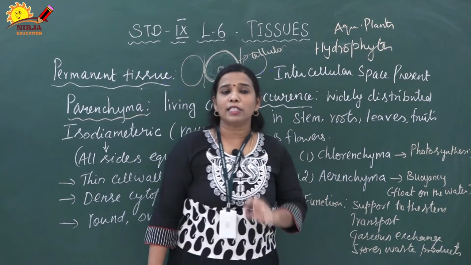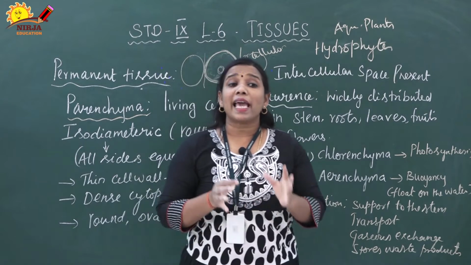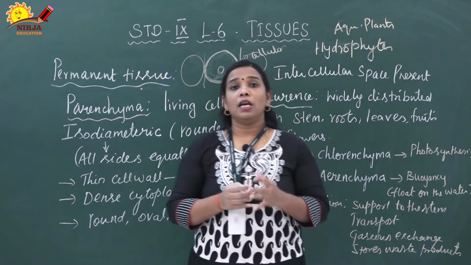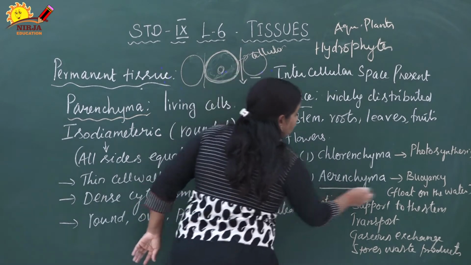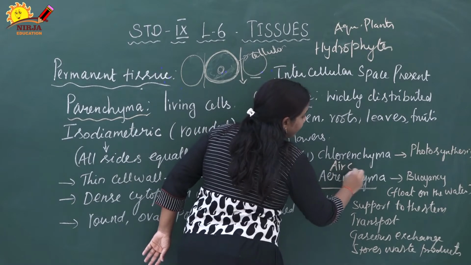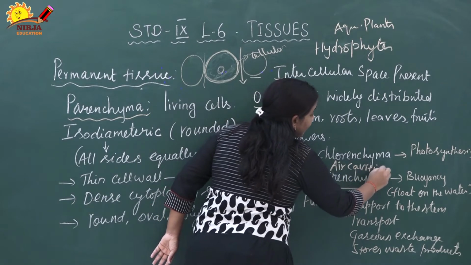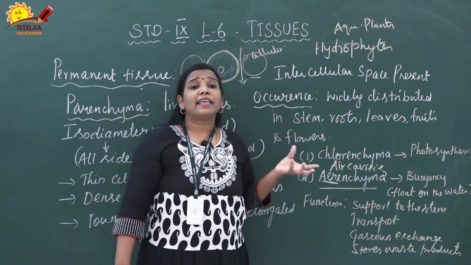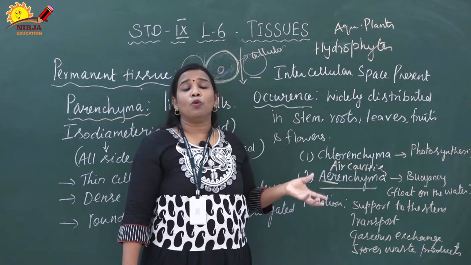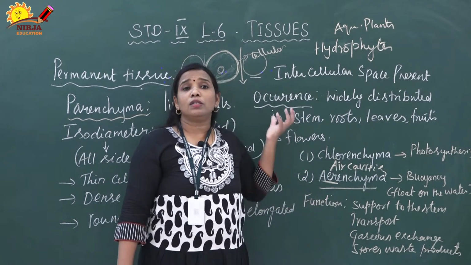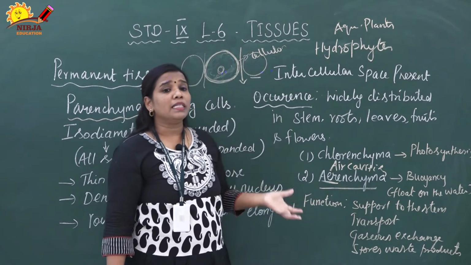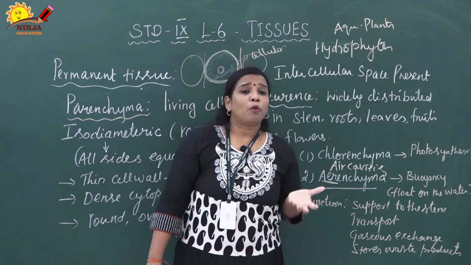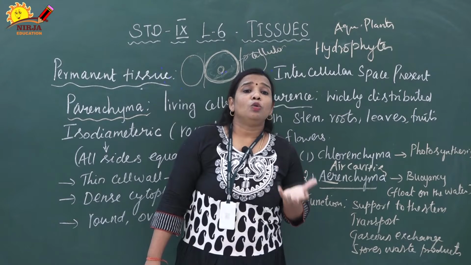In aquatic plants or hydrophytes, a large air cavity is present. So what is the large air cavity called? Arenchyma. Arenchyma is nothing but air cavities. Arenchyma means air cavities are present in large amounts. What is the use of arenchyma? It gives light weight. It provides buoyancy to the plant.